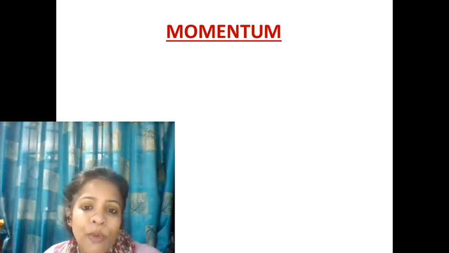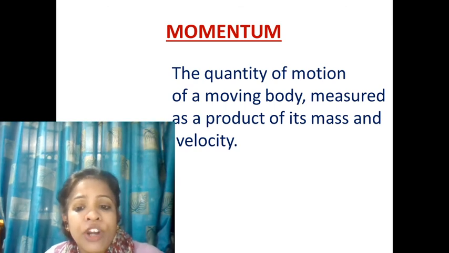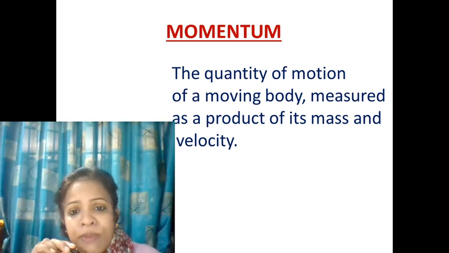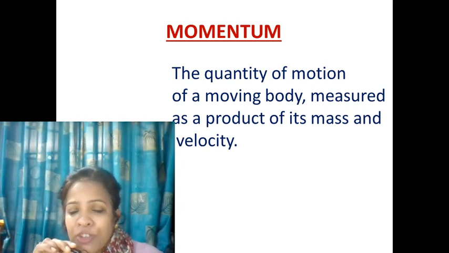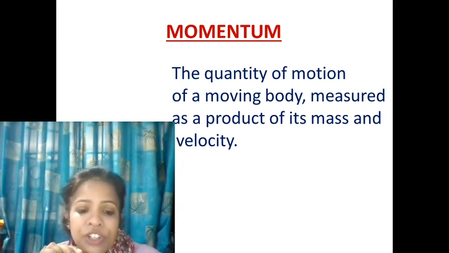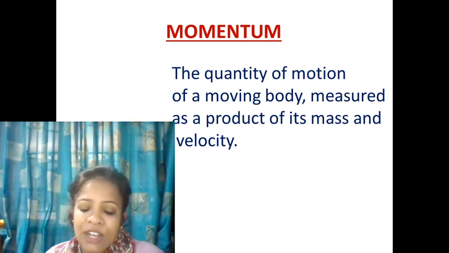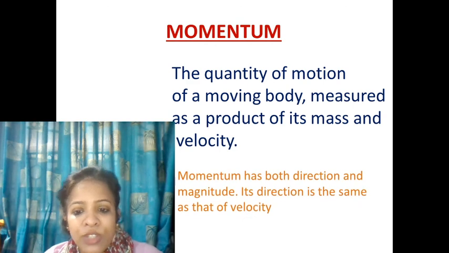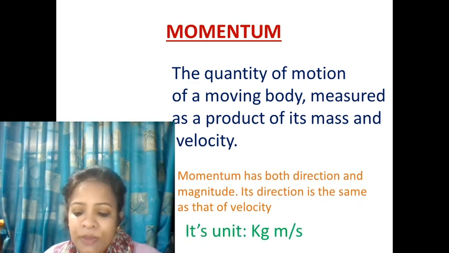Next point is momentum. It is the quantity of motion of a moving body, measured as the product of its mass and velocity. The momentum symbol is p. p will be equal to m into v. Its unit will be kg meter per second, and it is a vector quantity. Momentum is a vector quantity, so it has direction. Its direction is the same as that of the velocity. Momentum has both direction and magnitude. Its direction is the same as that of velocity, and its unit is kg meter per second.